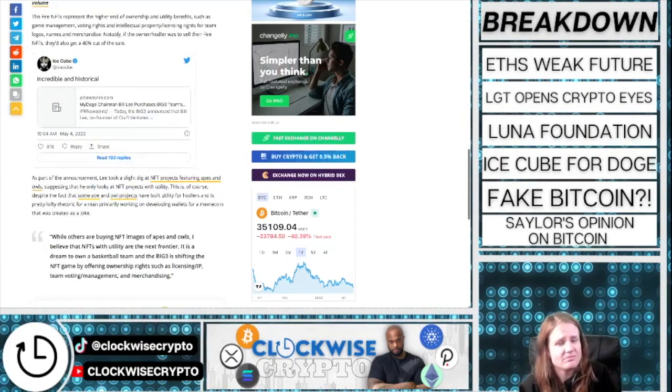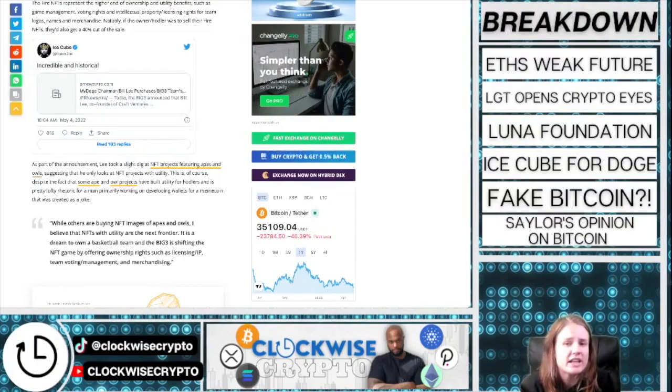Pretty interesting. Lee made an announcement that he is now looking at NFT projects, but took a shot at ones with apes and owls in them, saying that he only looks at projects with utility. Despite the fact that some ape and owl projects have built utility for hodlers, that is pretty lofty rhetoric for a man who is primarily working on developing wallets for a meme coin that was created as a joke. So it's pretty interesting. Again, I'm curious to know how much he really knows about Doge. Is he following the hype? Why Dogecoin as opposed to any other coin? But if you are wanting to get into Doge, now might be a good time just because of this. Doge price really is affected by things like this.